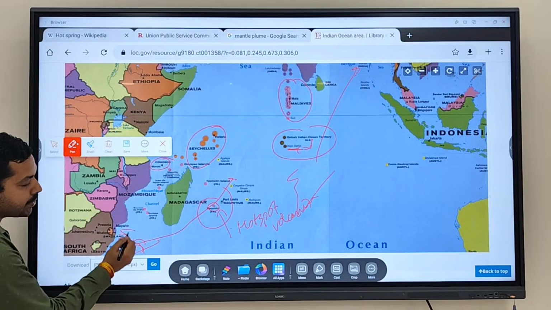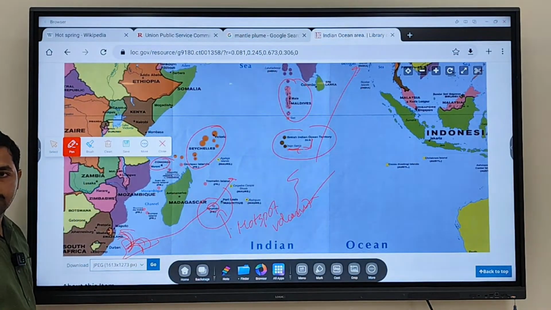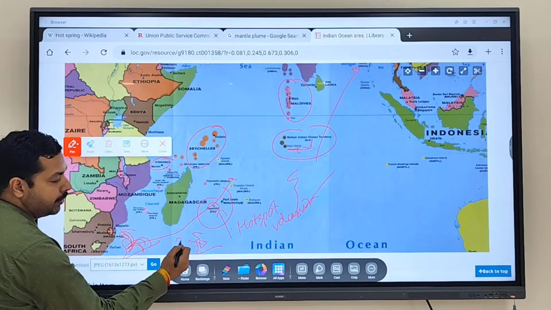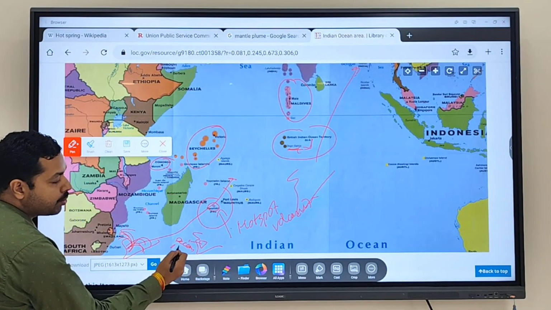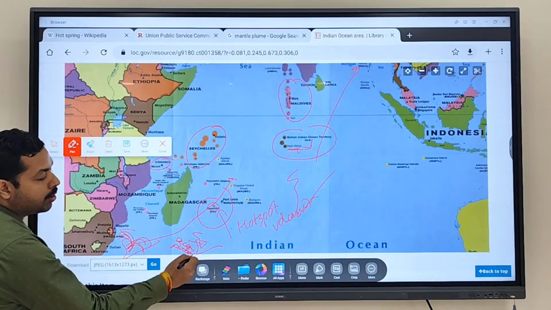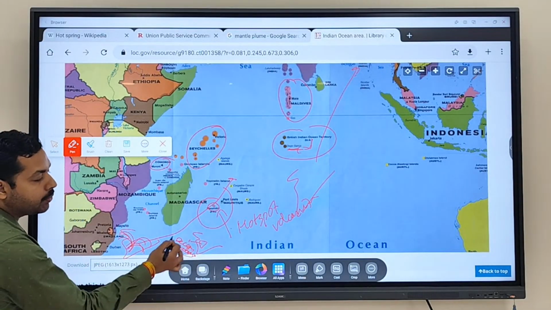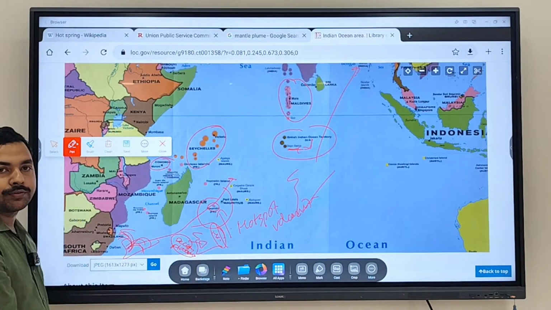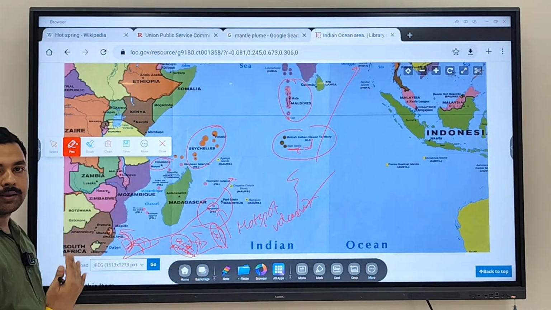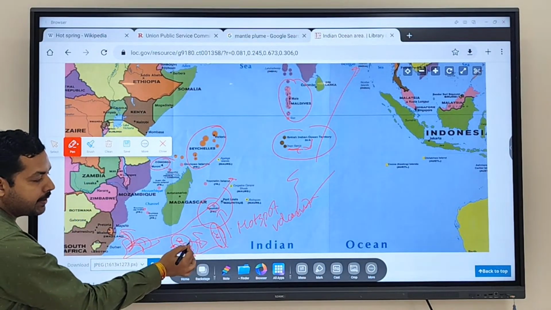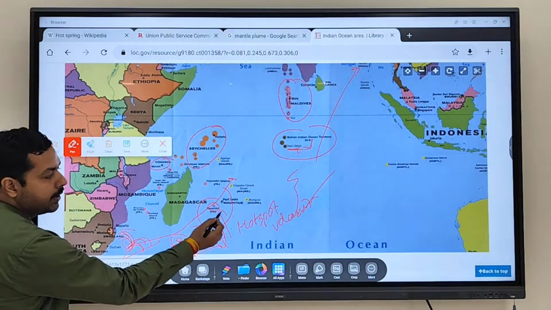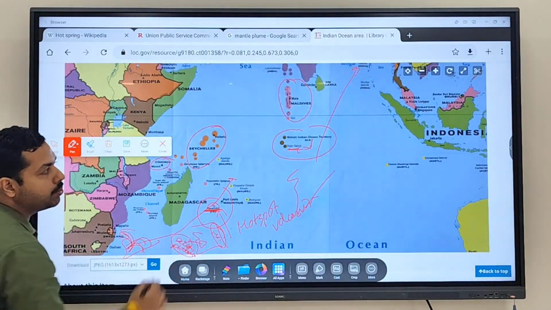A volcanic eruption occurred on the Indian region, and because of this volcanic eruption, we see the formation of which plateau? The Deccan Plateau. When we come to Indian geography, we discuss that the Deccan Plateau is formed before what? Before the formation of the Himalayas. The Himalayas are formed when the collision happens, but the Deccan Plateau is formed before the formation of the Himalayas. So this occurs due to Reunion Island.